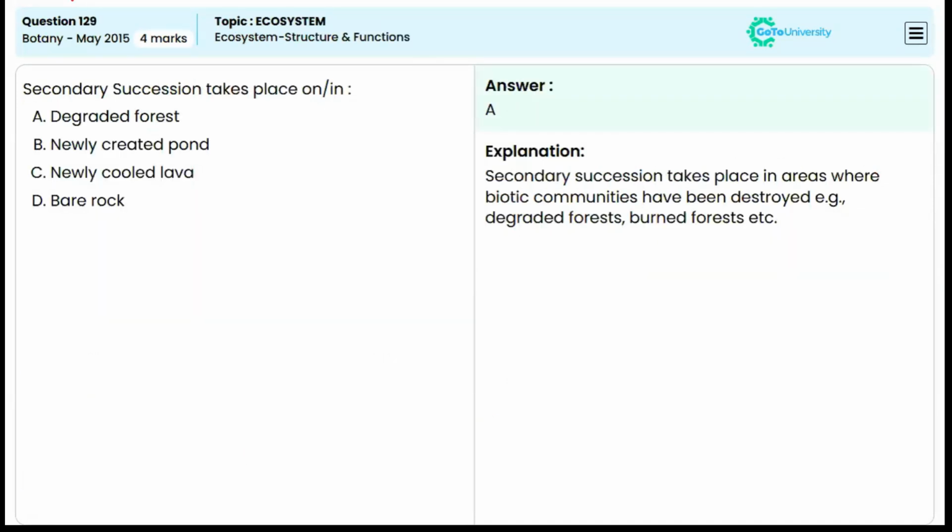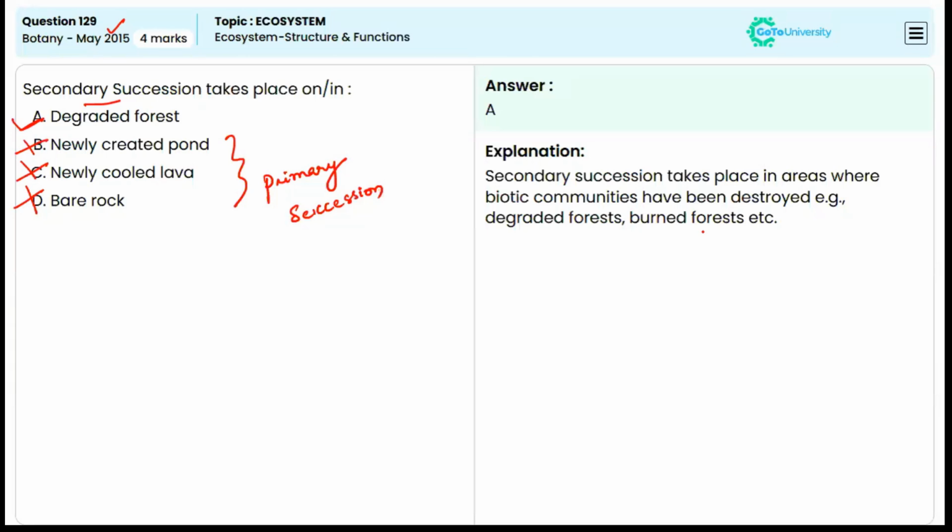Now, next question is from May 2015. Secondary succession takes place on or in what? Degraded forest, newly created pond, newly cooled lava, bare rock. The answer is option A, degraded forest. Newly created pond, newly cooled lava, and bare rock will be undergoing primary succession, not secondary succession. They are undergoing primary succession.